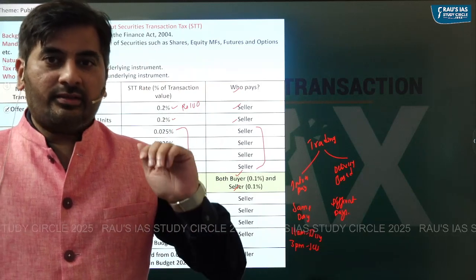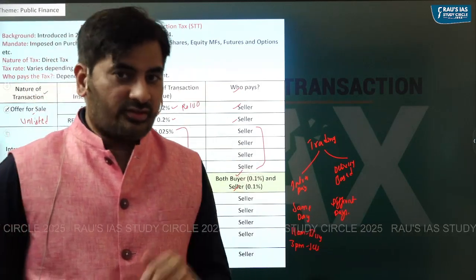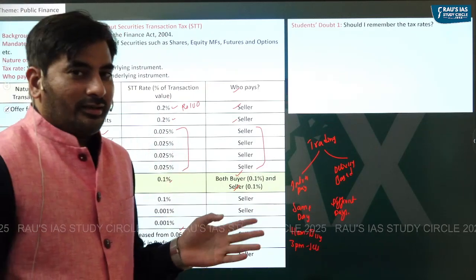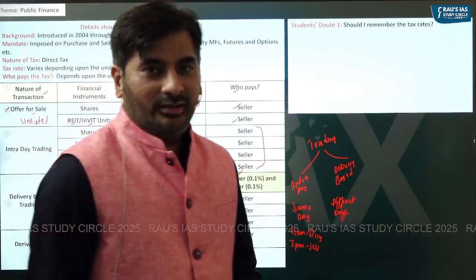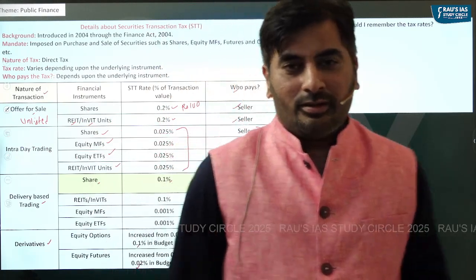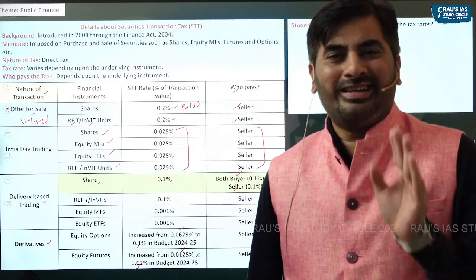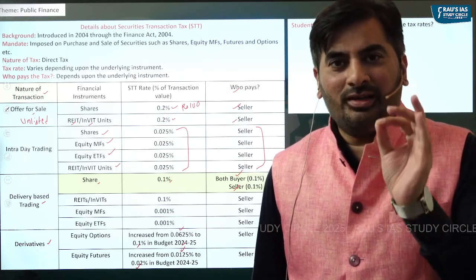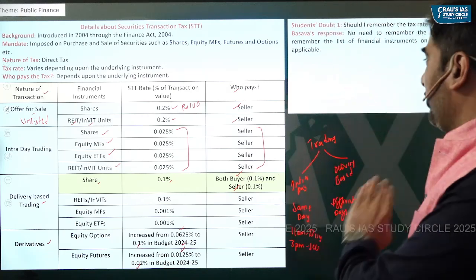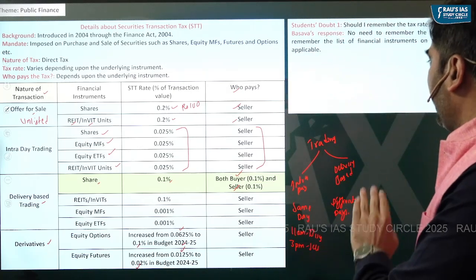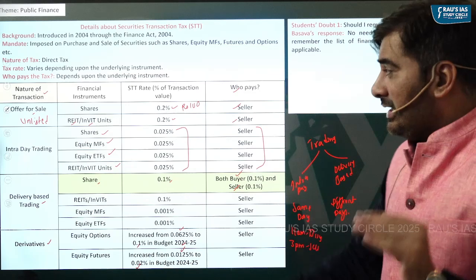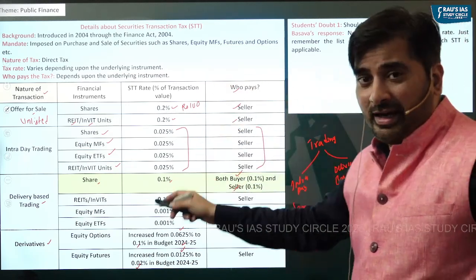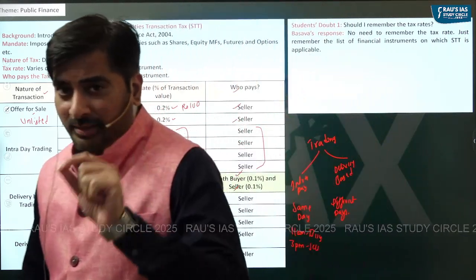Now, what should you remember as far as your prelims examination is concerned? Most of you must be thinking, sir, should I remember all the tax rates mentioned in the table? This is just for your reference. I don't see UPSC asking a question on the tax rates. So there is no need to remember the tax rate, but remember the list of financial instruments on which STT is applicable.